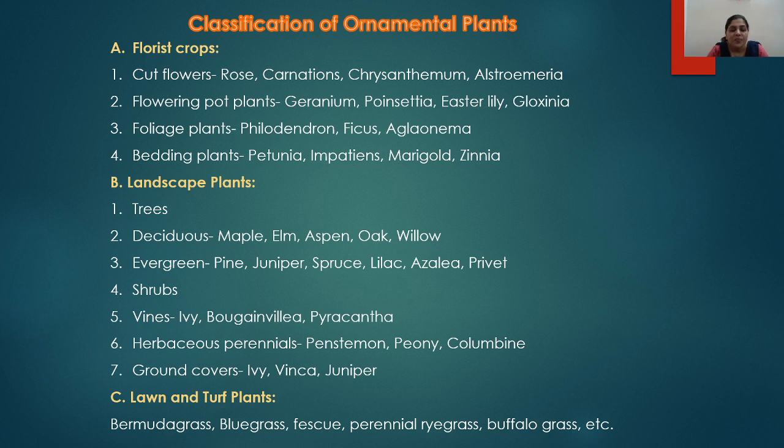And lastly, the lawns and the turf plants. So the lawns, which are usually grown in a garden or in an open place, you can say terrace gardens, etc. Especially some of the species of the grass such as the Bermuda grass, bluegrass, ficus, perennial rye grasses, buffalo grasses, etc. These are included in the lawn and the turf plants.